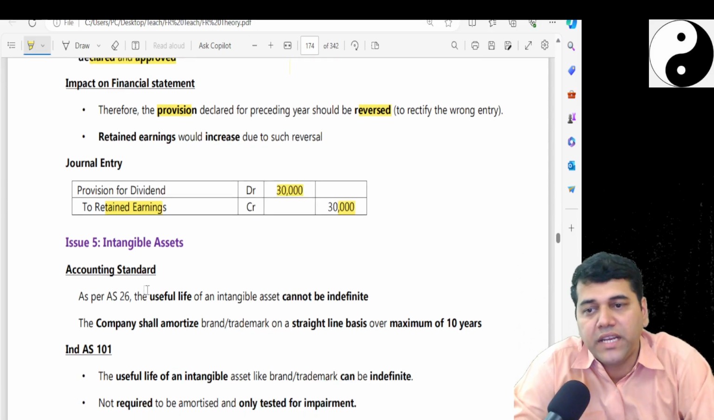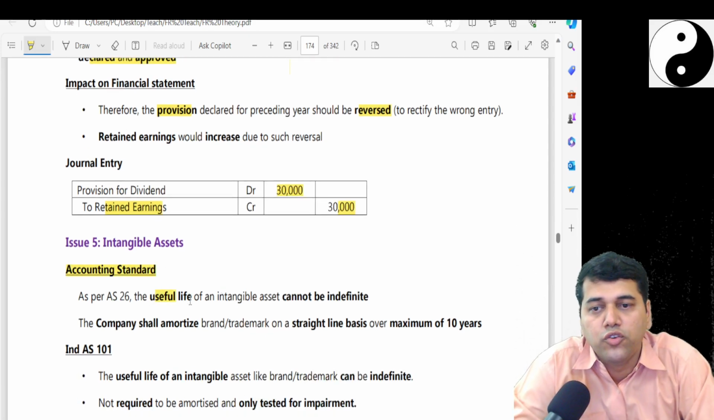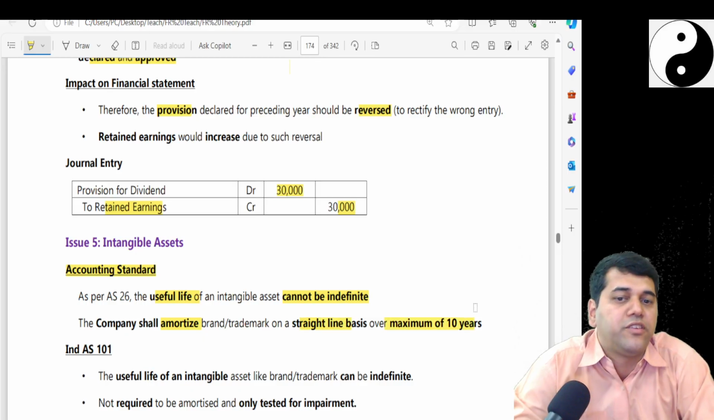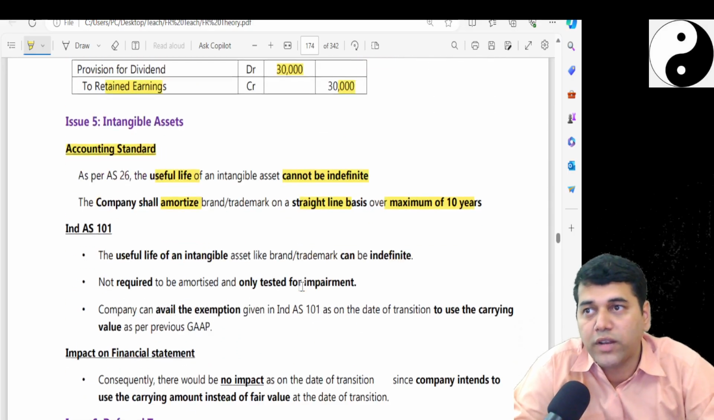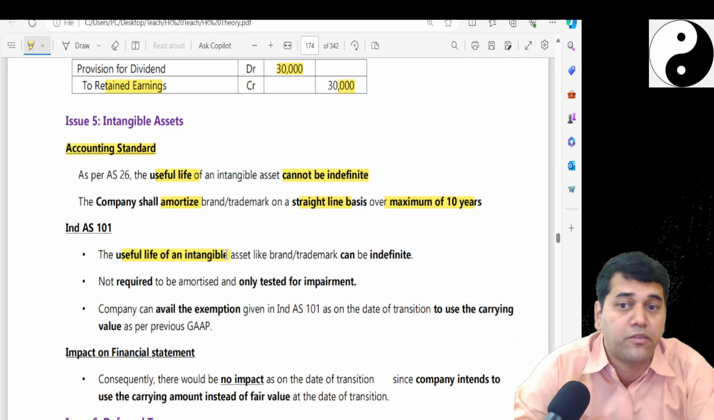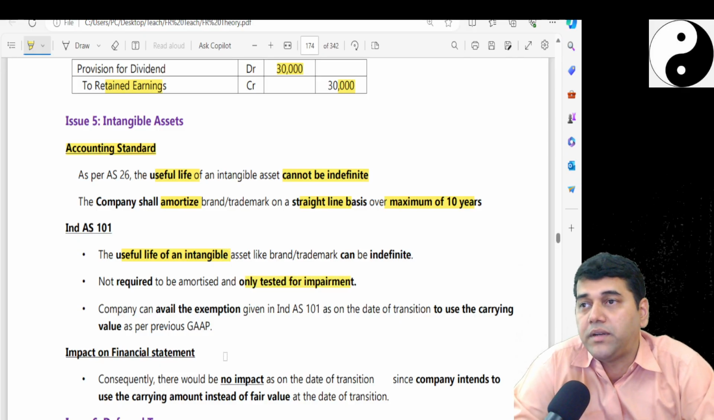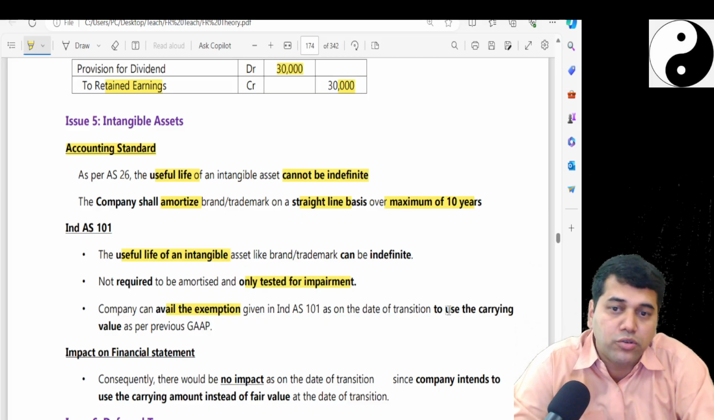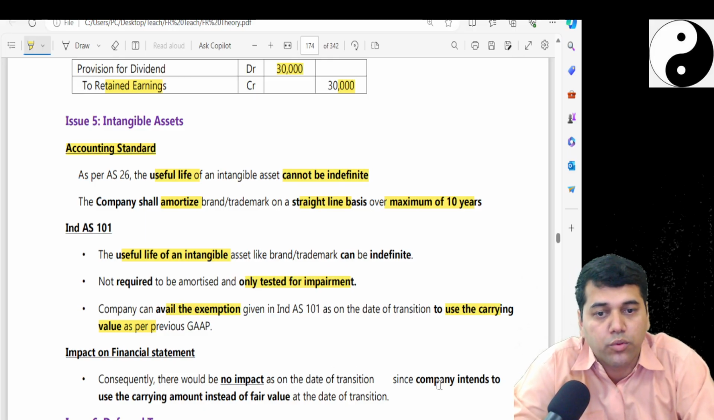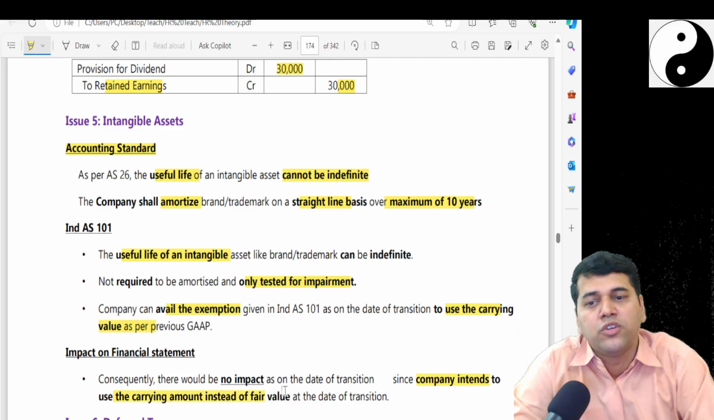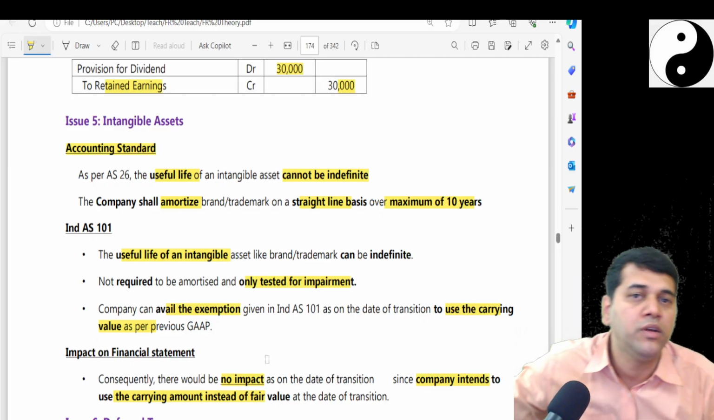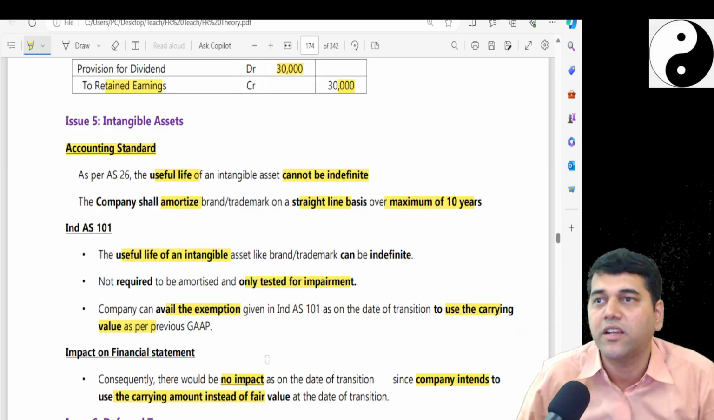Intangible assets, as per accounting standard, useful life cannot be indefinite. The company shall amortize it on an SLM basis for maximum 10 years. This is what your accounting standard says. But your Ind AS says, look, you can have assets with indefinite life, but every year you have to test for impairment. So the company can avail the exemption to carry its book value. Okay, so if you want to carry the previous book value, the company intends to use the previous carrying value. So there is no impact on transition. That means my previous balance sheet value will become my new balance sheet value. There is no journal entry required.